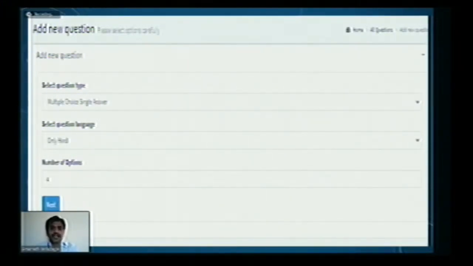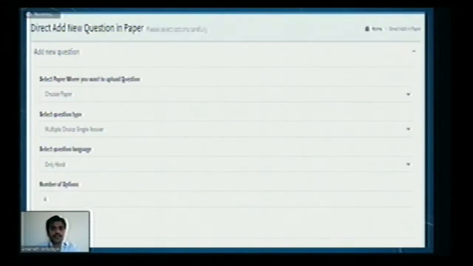Select question type, whether it is a multiple choice question or fill in the blank type. Select question language. You can select only Hindi or only English. If you want both Hindi and English, it is possible here. Number of options: you can have 1, 2, 3, 4, and so on. And a direct option to add a new question in the paper.